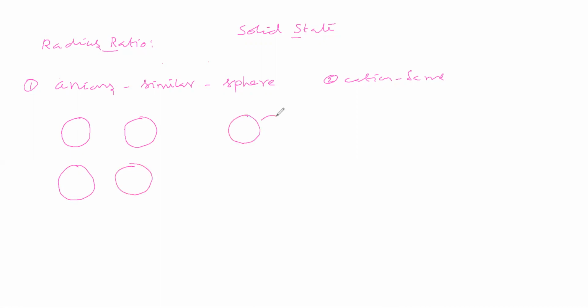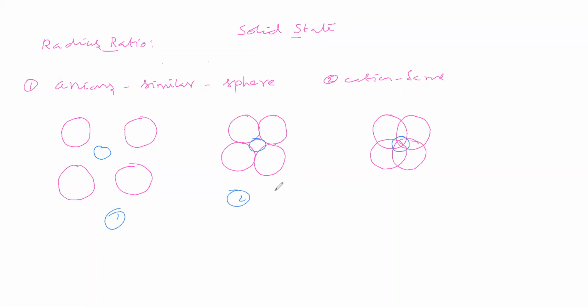Next possibility, anions we are keeping in this way. Anions we place like this. Then we will keep the cation. Cation we are placing in all the places. Now, which system is the stable system out of these three? Out of these three, how will the stability be decided?